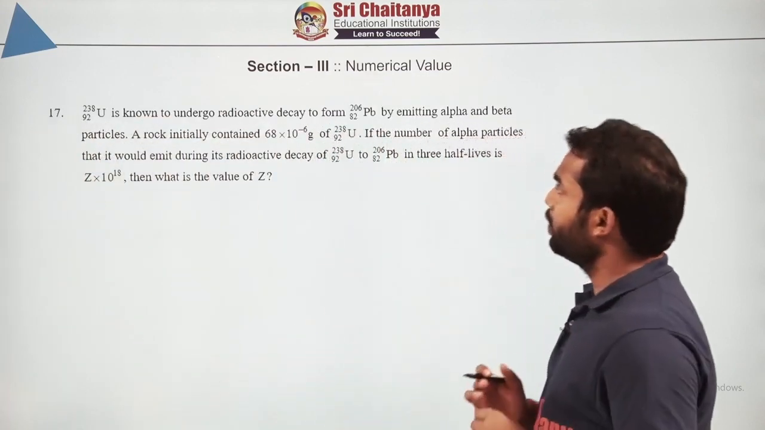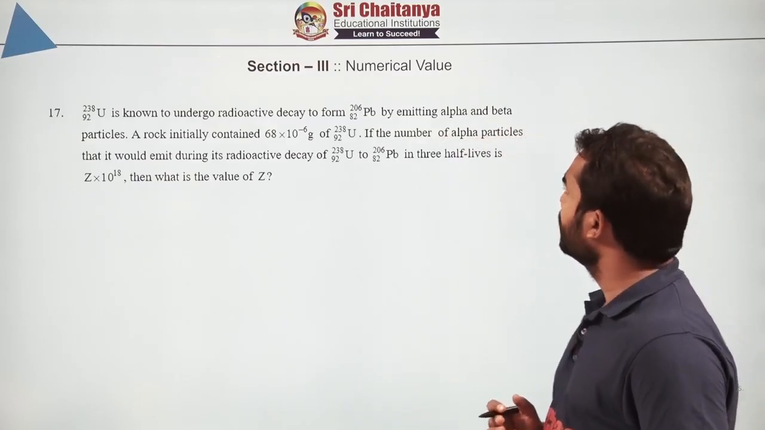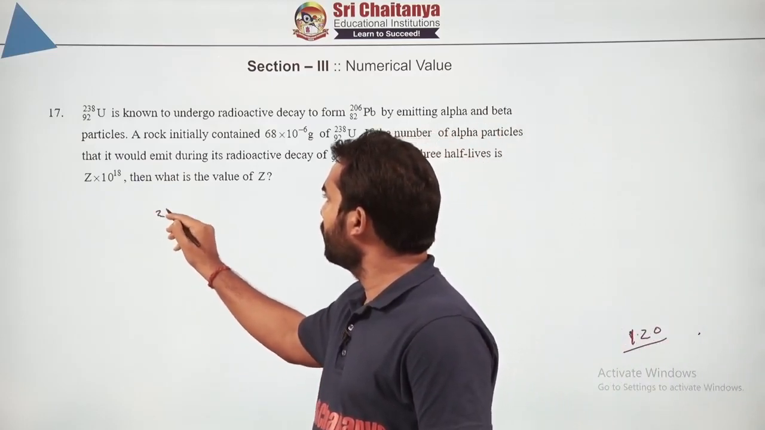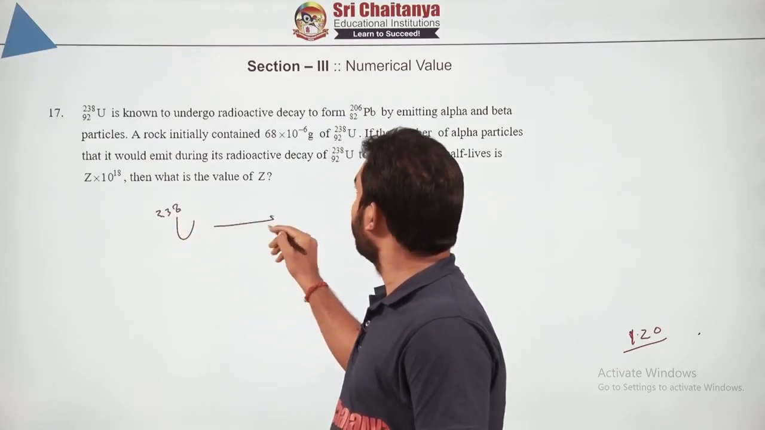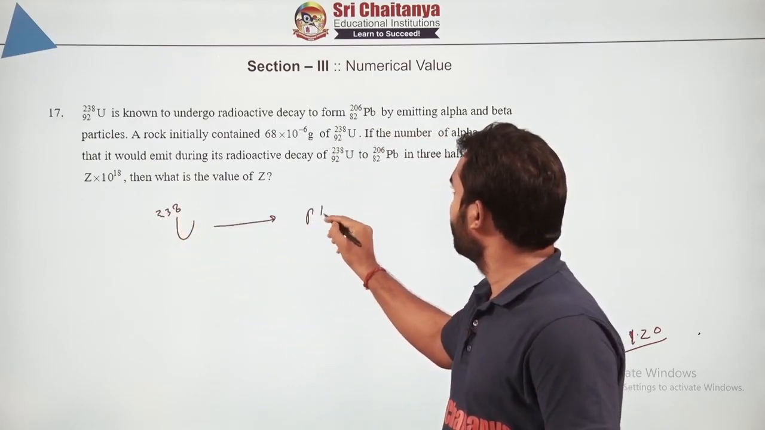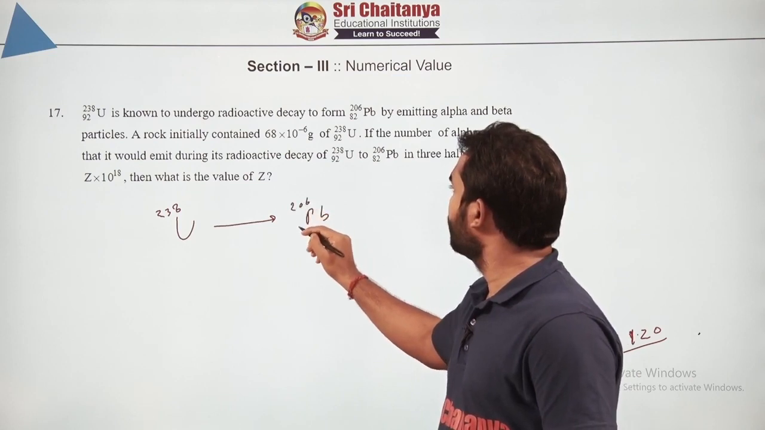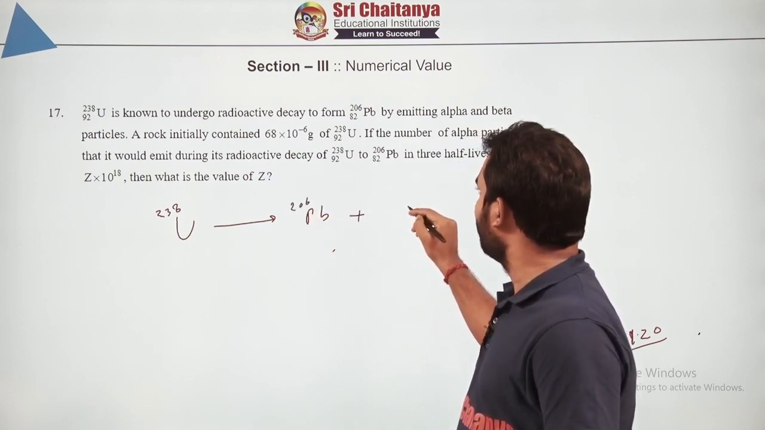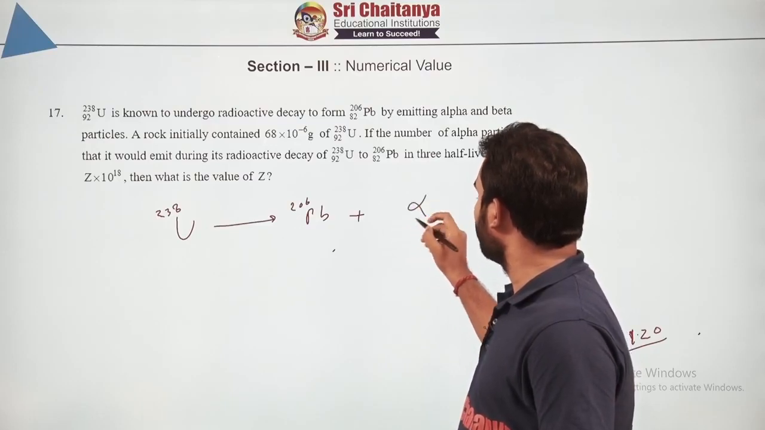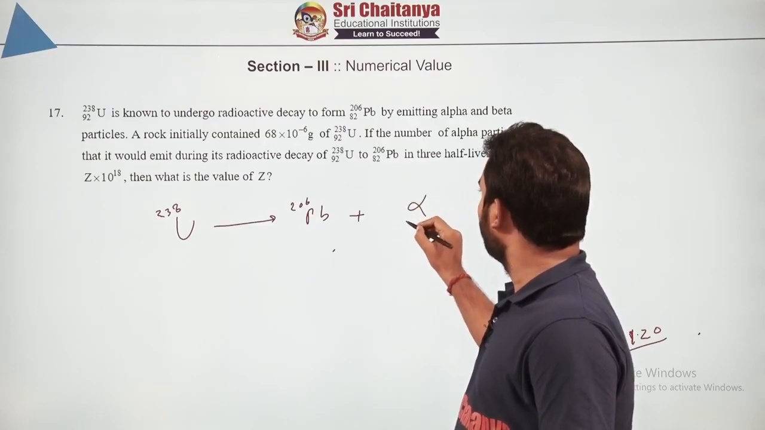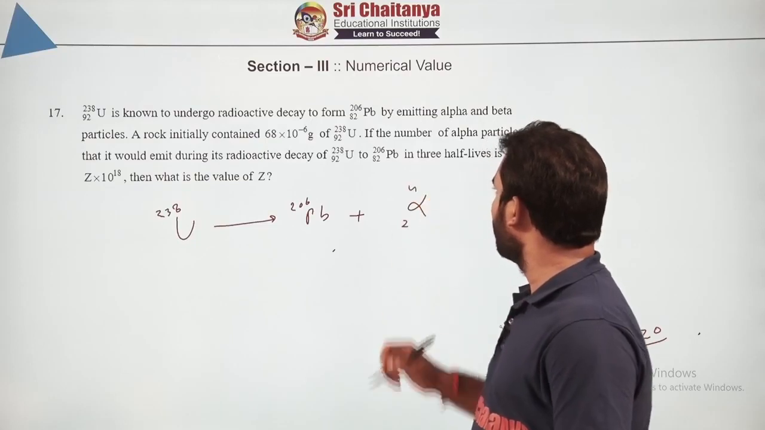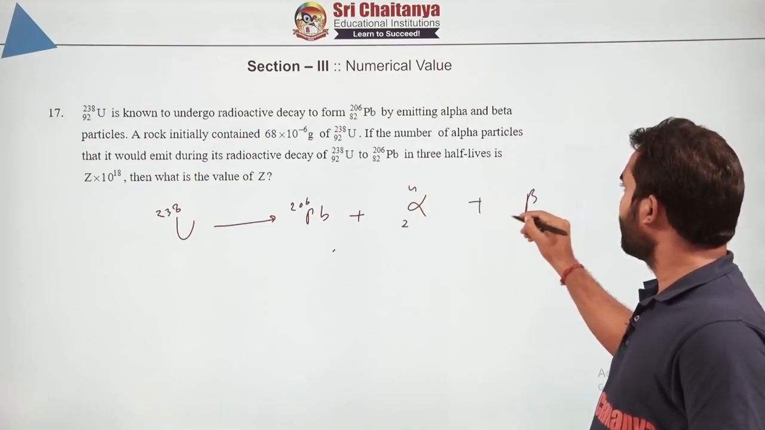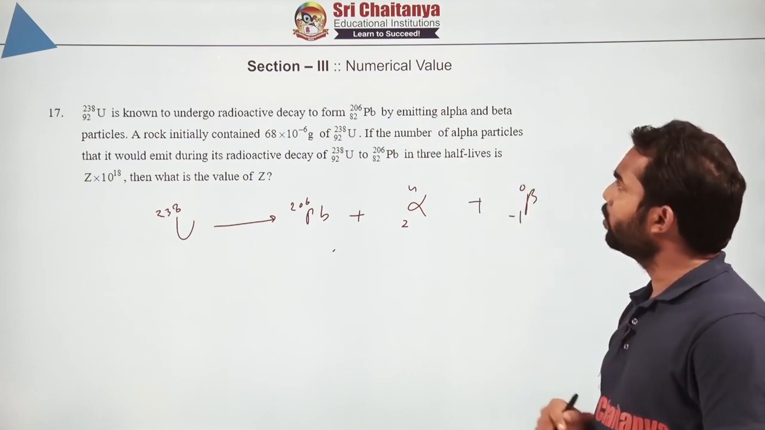So here we have one reaction, a nuclear reaction basically, that uranium 238 is converting into lead 206 and definitely a certain amount of alpha. Alpha you already know, alpha means helium plus 2. So alpha atomic number will be 2 and mass number will be 4, plus beta. So beta will be -1 and here it will be 0.